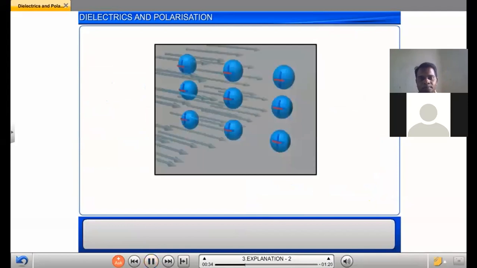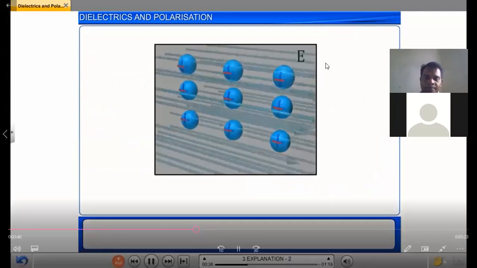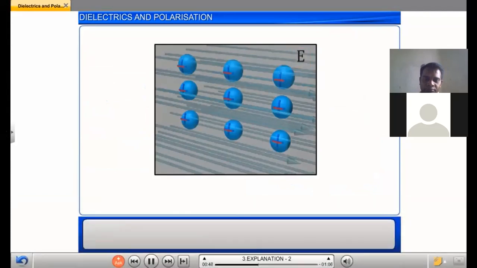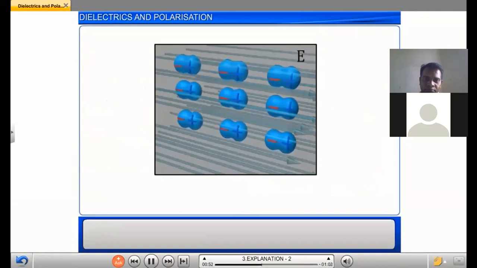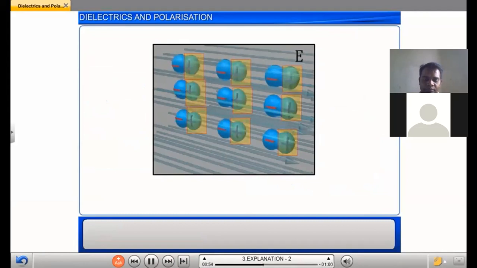Now let us see what happens when a dielectric of non-polar molecules is placed in an external uniform electric field of strength E. Due to this uniform external electric field, the positive charges in the molecules are displaced in the direction of the electric field.